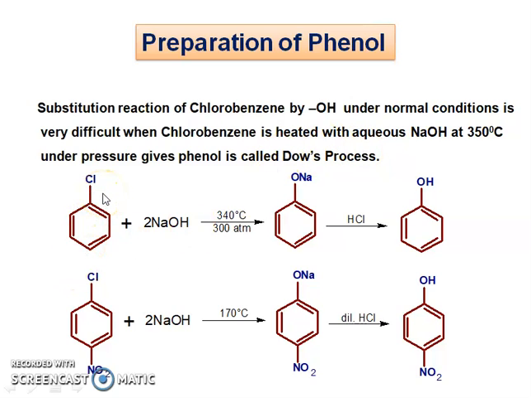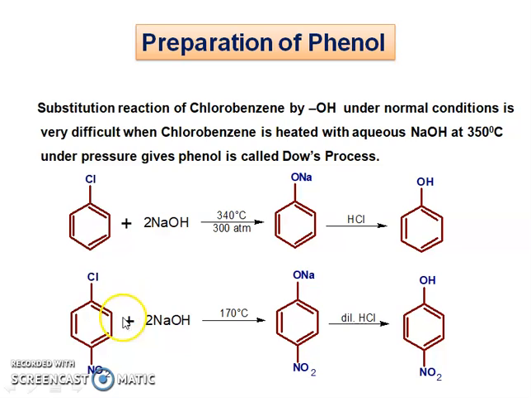For example, this chlorobenzene we can treat with sodium hydroxide at 340 degrees centigrade temperature and 300 atmospheric pressure to get the intermediate sodium phenoxide. Those sodium phenoxides on hydrolysis with hydrochloric acid, then what happens? The O minus picks up a proton and forms phenol as the product.